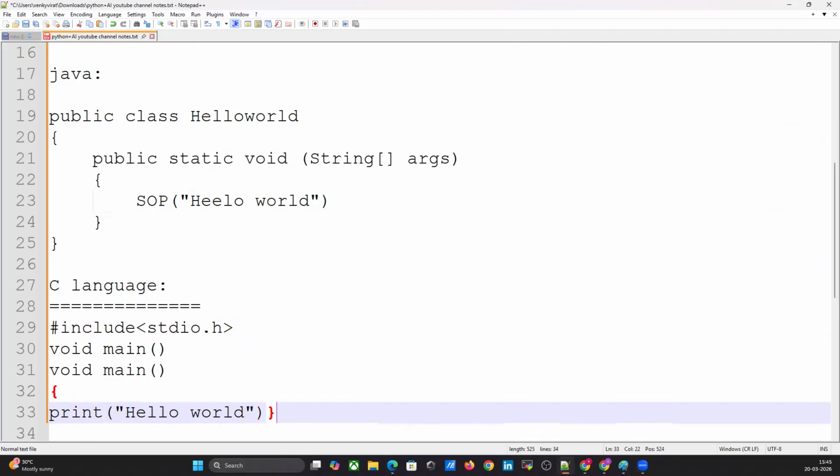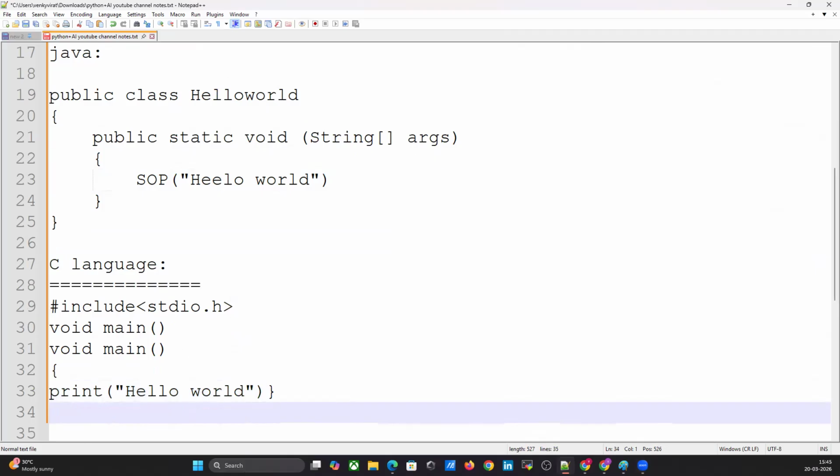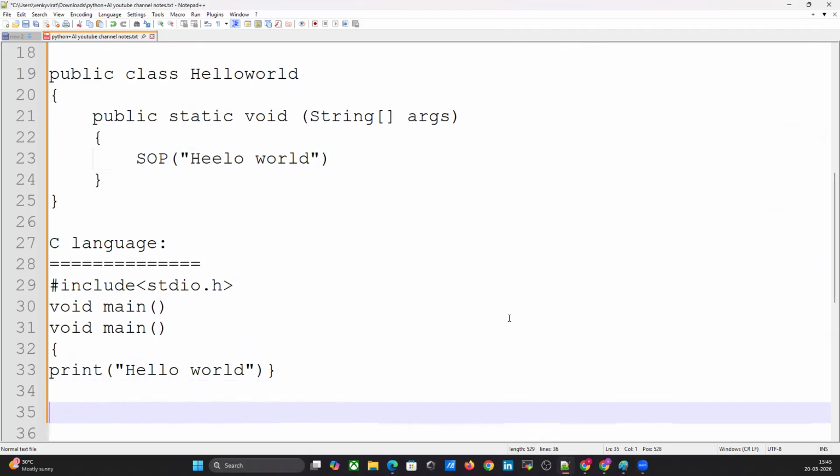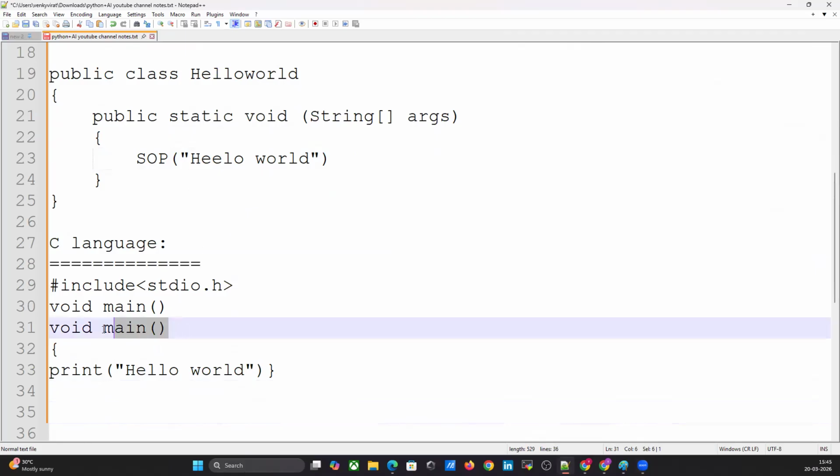Hello world. How many lines are there in C language? There are three lines, right? One, two, three. Three lines.